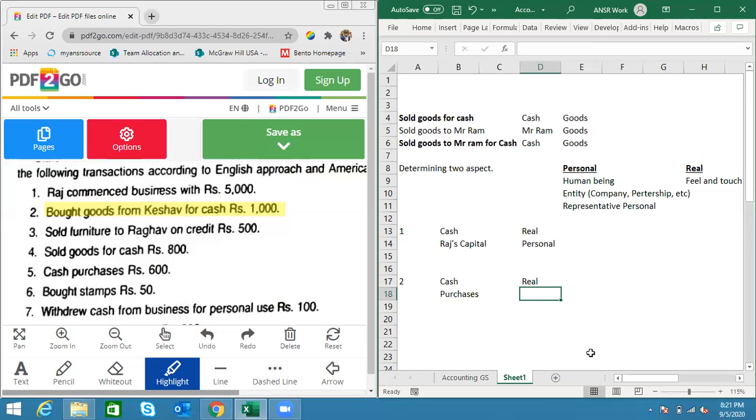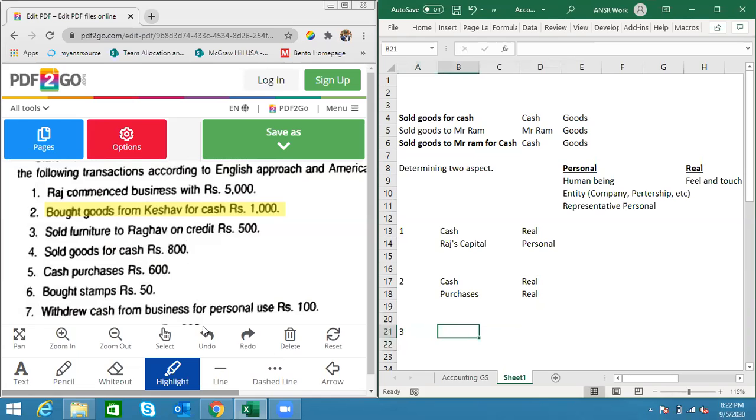Let's go to purchases. What is it? Real. Perfect. Because as I said a few seconds back, purchases is nothing but goods only. We're just assigning a name to it. We have named it a certain way, so it is goods only. Is it a human being? No. Is it an entity? No. Is it a representative personal account? No. Is it something we can feel and touch? Yes. Then that's a real account. Let's go to the third transaction.